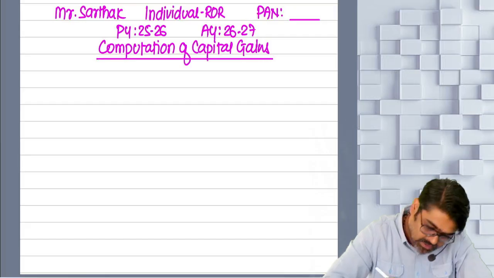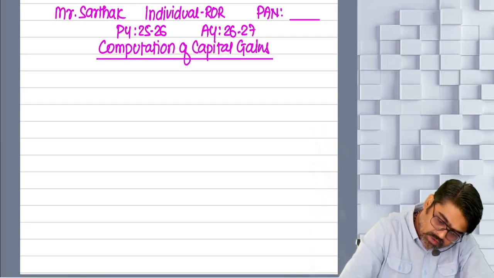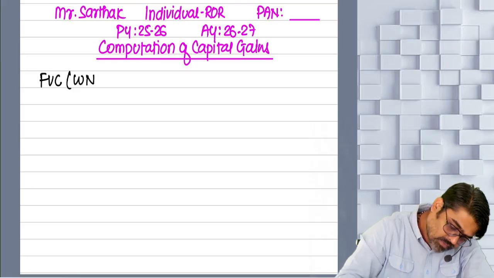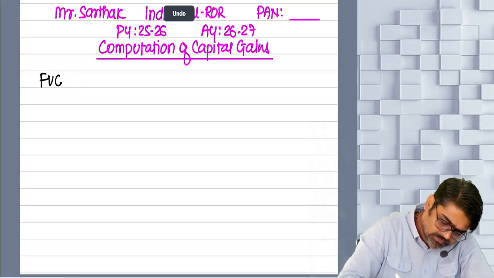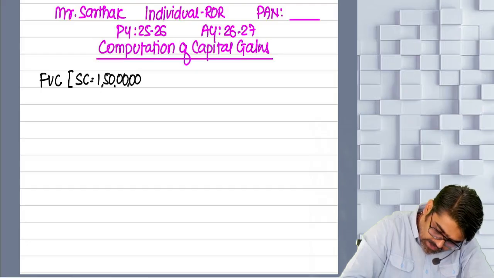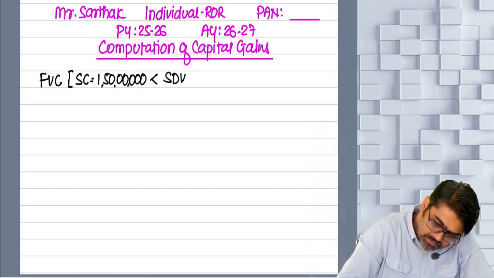So for this computation of capital gains, first you are going to take full value of consideration. For this we'll prepare a working note. Okay, no? No, we will do here only. Full value of consideration, your sale consideration, which is how much? 1 crore 50 lakhs, which is less than stamp duty value 1 crore 70 lakhs.